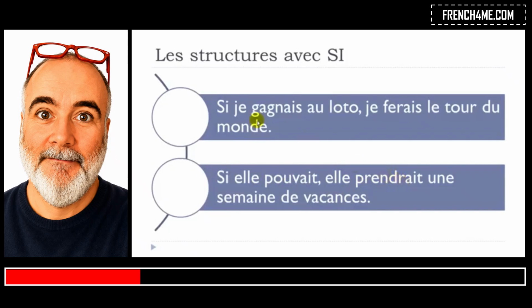But no, in French, keep in mind that si, then you'll put this imparfait form, je gagnais, elle pouvait, and after that you will put this conditionnel présent, je ferais, elle prendrait.